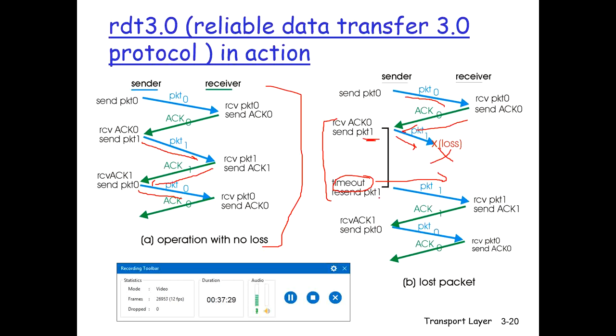Now the sender sends packet 1 again, the receiver receives it and sends the acknowledgement, and then the sender sends packet 0 and gets the acknowledgement. So the sender has to wait for the round trip time, sending the data, acknowledgement and processing time, in order to know that something has been lost. This was the case when a packet is lost.